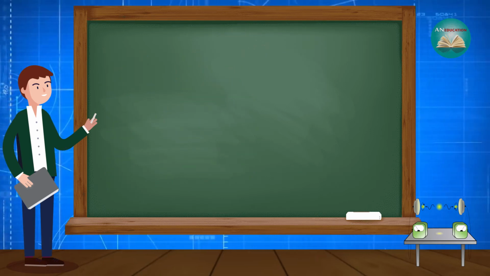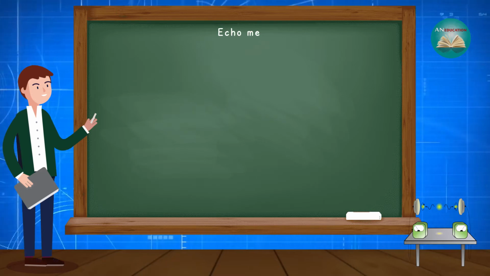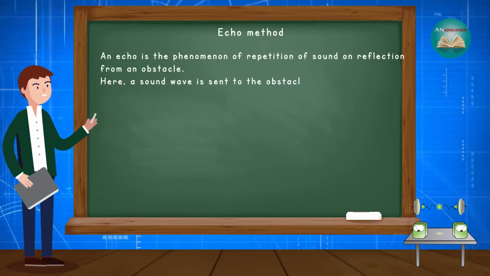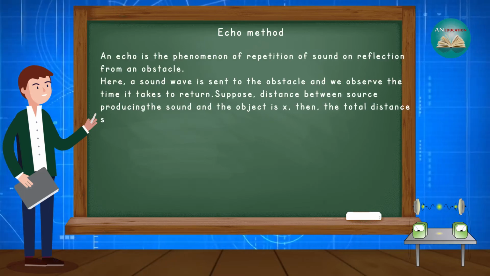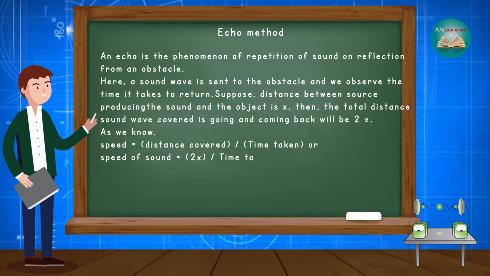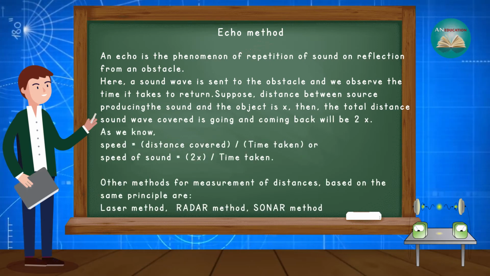After that, let's talk about indirect methods. Let's start with the echo method. An echo is the phenomenon of repetition of sound on reflection from an obstacle. Here a sound wave is sent to the obstacle and we observe the time it takes to return.